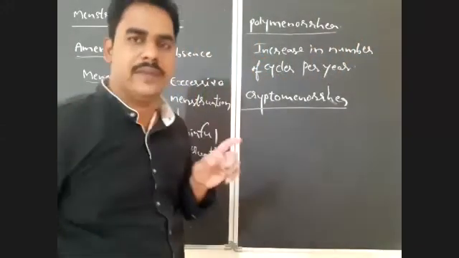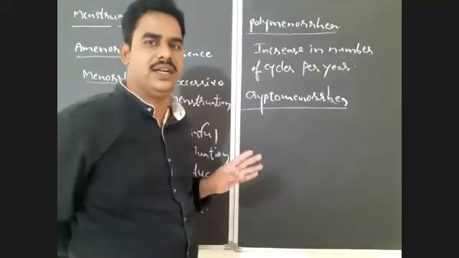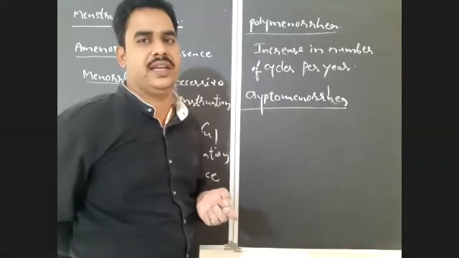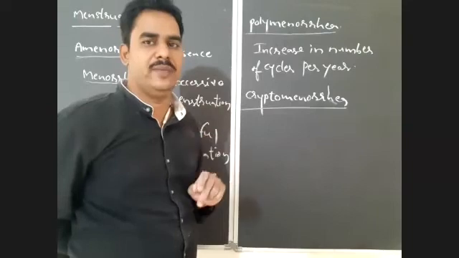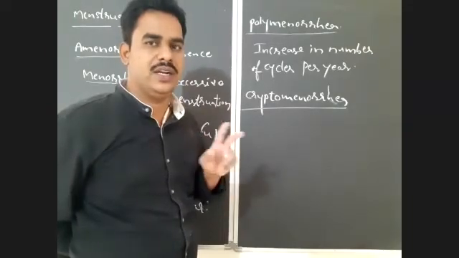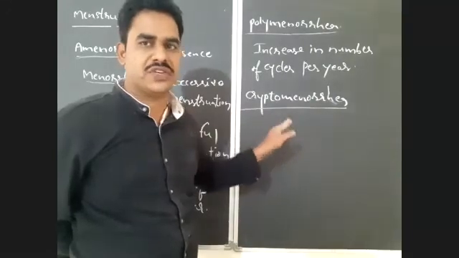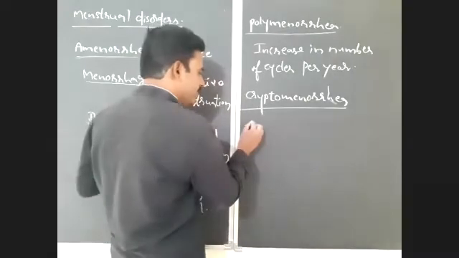There is normal menstruation, but there is no external bleeding because a very little quantity of blood is released in the uterus by breakdown of the endometrium. So external bleeding is absent, but there is menstruation.